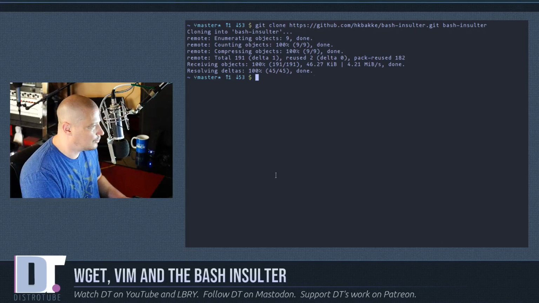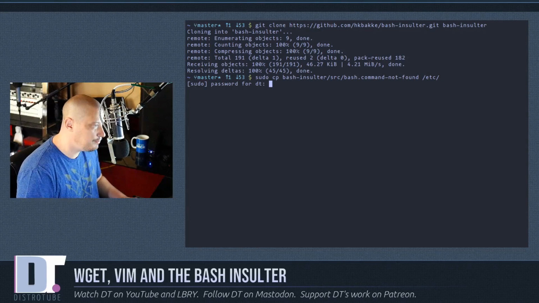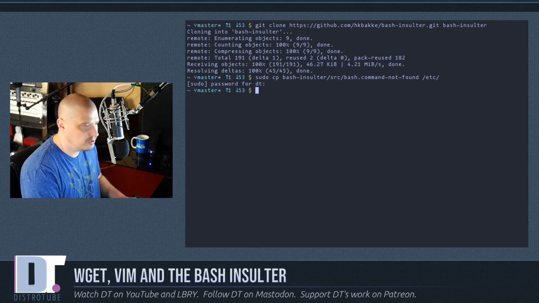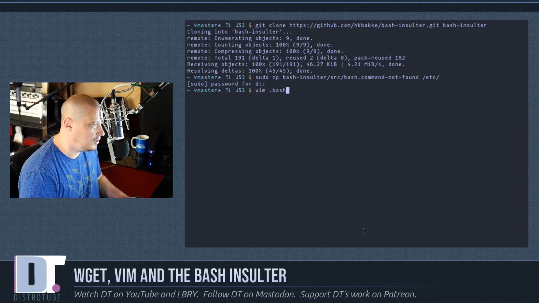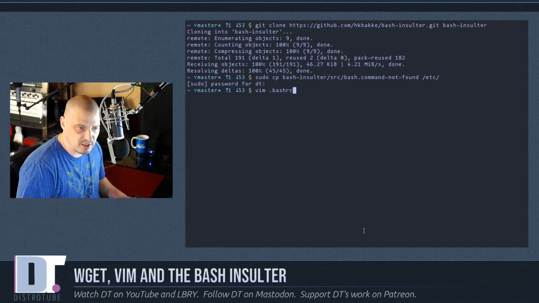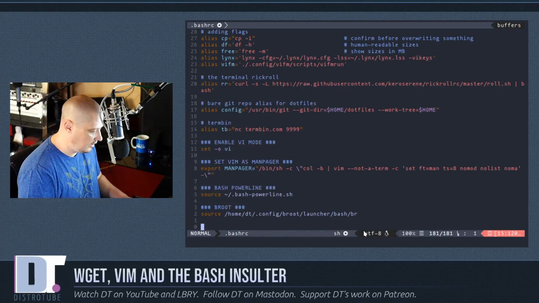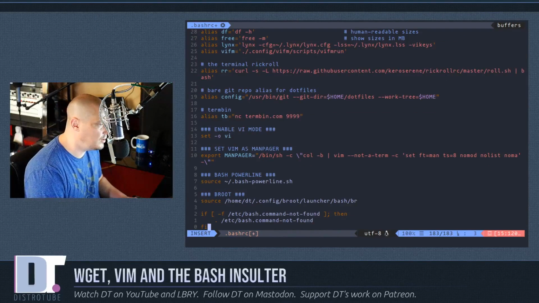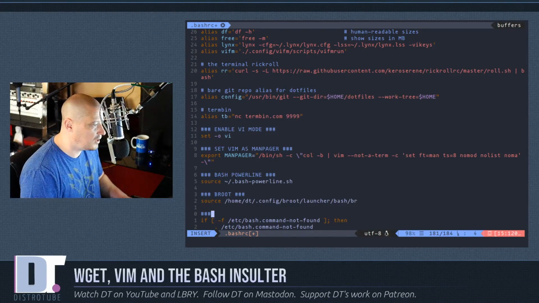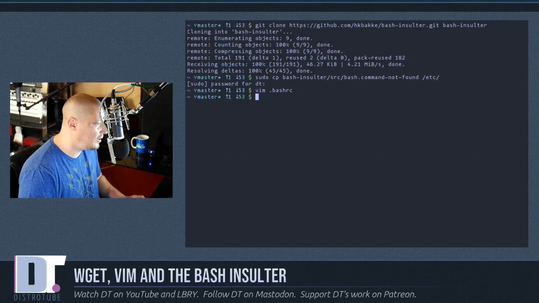We need to copy that script over to /etc. Of course, we have to give sudo privileges to copy over to the /etc directory. And then we need to source that list of insults. So Vim, I'm just going to source it locally on my home user's bashrc, capital G to go to the bottom of the document, I to get into insert mode. I'm just going to do a quick paste, and I just need to add those 3 lines there. I will make a comment actually just for myself here. I'm going to say bash insulter, escape, write, and quit.